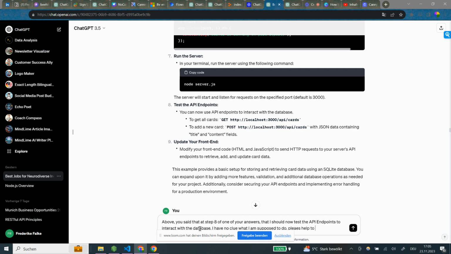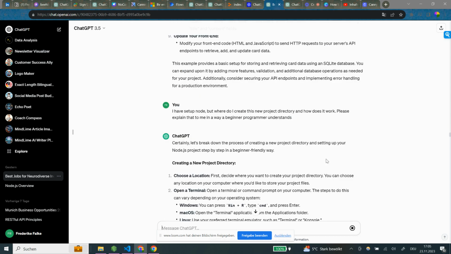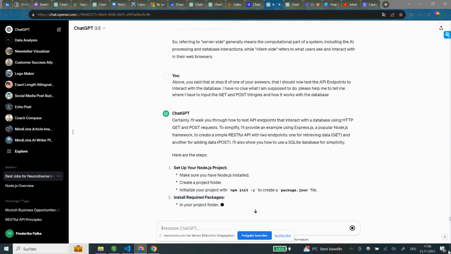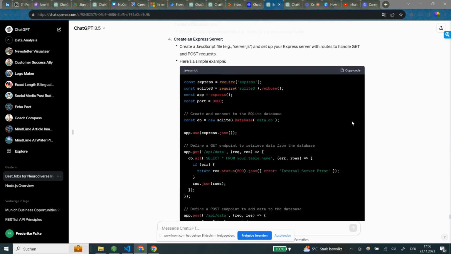Please help me, tell me where I have to input the get and post thingies and how it works with the database. Because in the end, we created a database apparently, like this SQLite database, but there's nothing in it. So currently it's completely empty. So you see this is like huge. So basically we have to all slow down here.